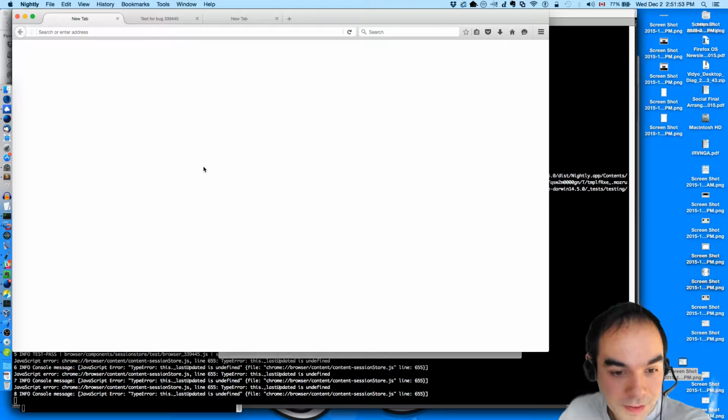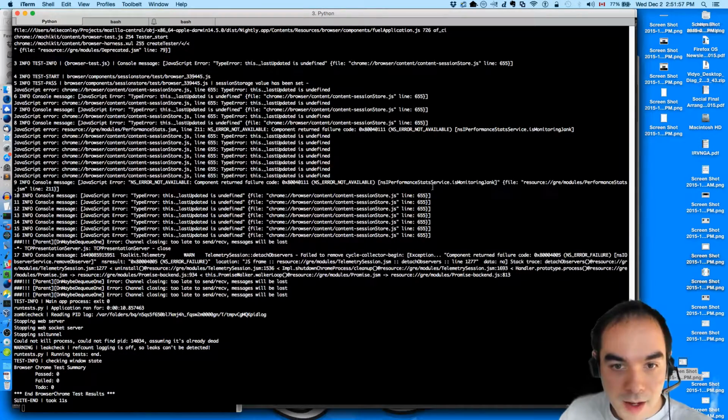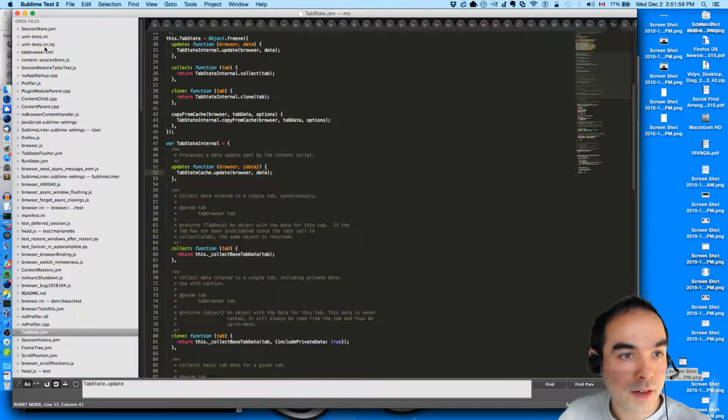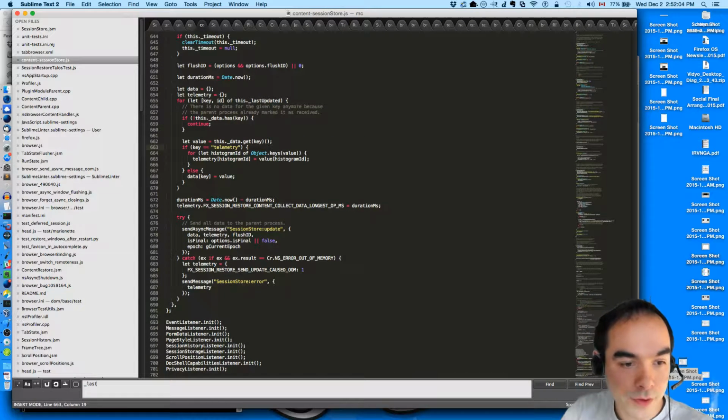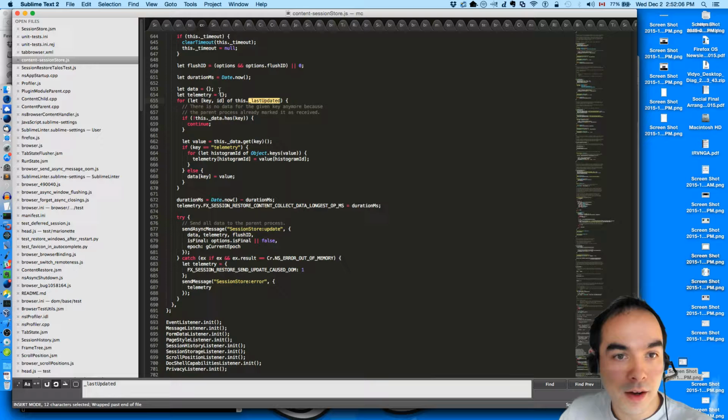Something exploded. Last updated is not defined, so I removed a reference, but not all of them. 655 in content dash session store. So let's look for, aha, key. Do I even need to do any of this stuff anymore?